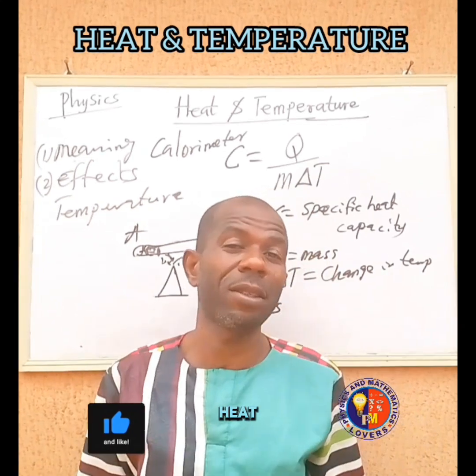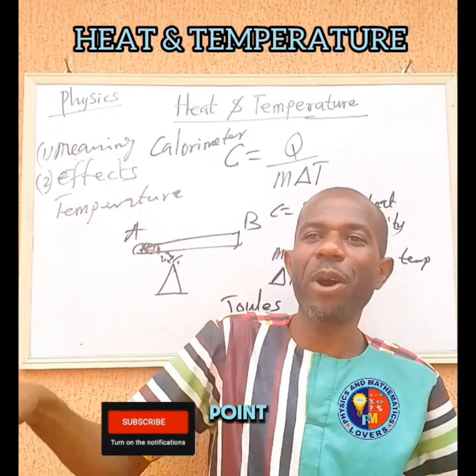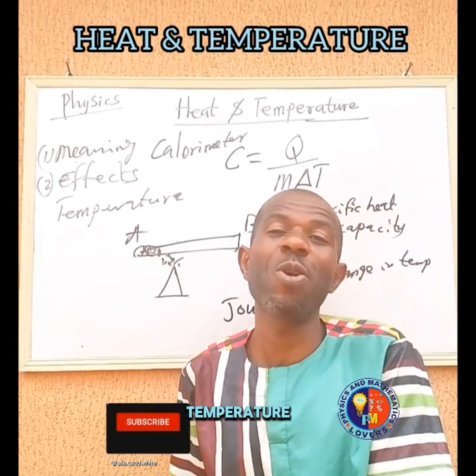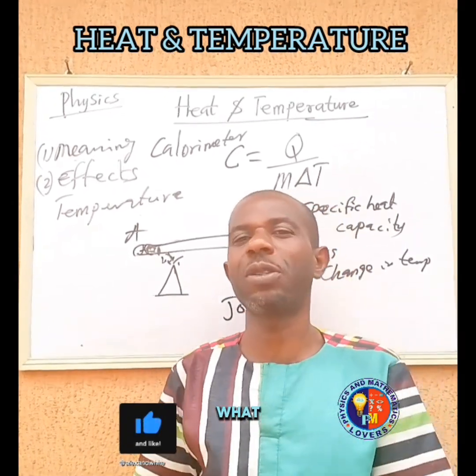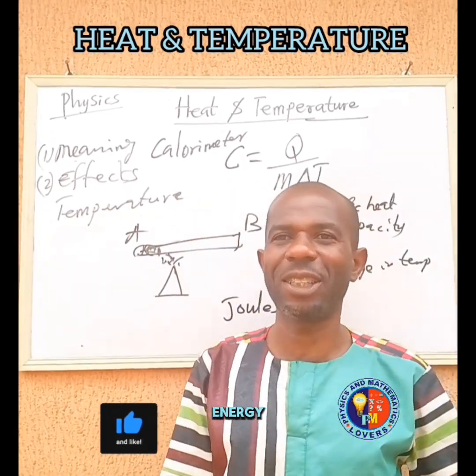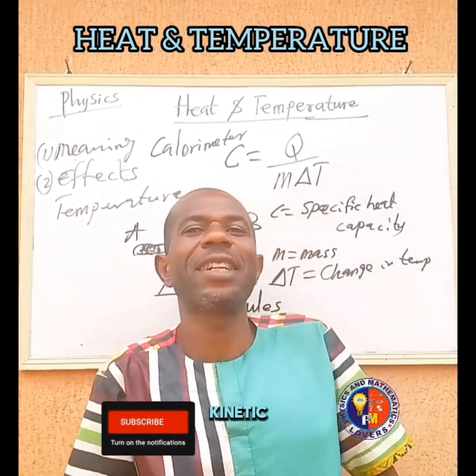So that's all about heat. When the heat transfers from one point to another, the point with the higher temperature will lose heat energy, and the other body, which is colder, will gain more energy. So it means that heat energy is a transfer of kinetic energy.